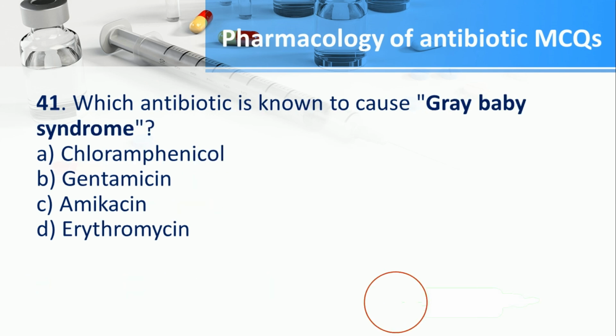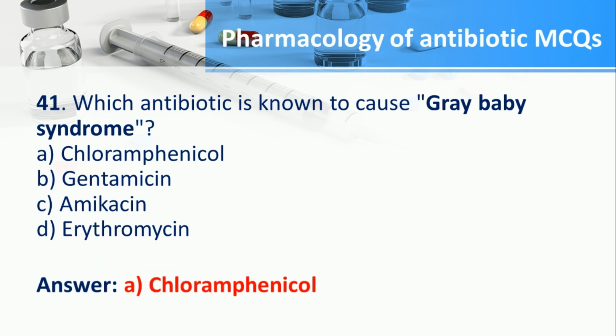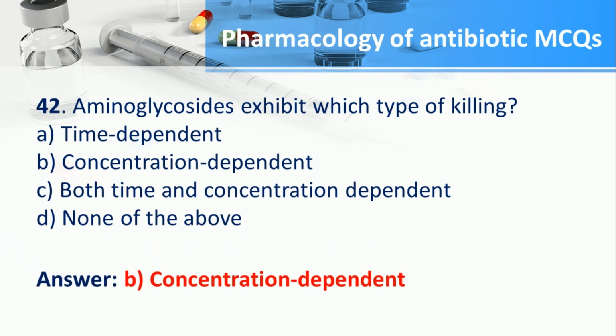Number 41. Which antibiotic is known to cause gray baby syndrome? A. Chloramphenicol, B. Gentamicin, C. Amikacin, D. Erythromycin. The answer is A. Chloramphenicol. Number 42. Aminoglycosides exhibit which type of killing? A. Time dependent, B. Concentration dependent, C. Both time and concentration dependent, D. None of the above. The answer is B. Concentration dependent.